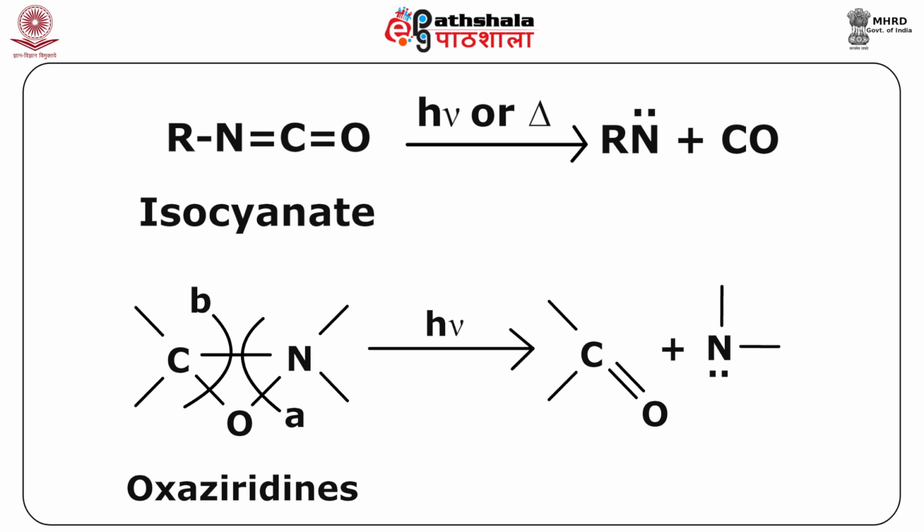So, this is not similar to the method in carbene chemistry. There are these methods of generation of nitrene which are different than carbene chemistry. For example, if we look at this isocyanate, simply on heating there will be removal of CO and then there is formation of RN. So, this you can see is similar to the carbene chemistry, and oxaziridine similarly on treatment with photolytic condition you can get the formation of nitrene.